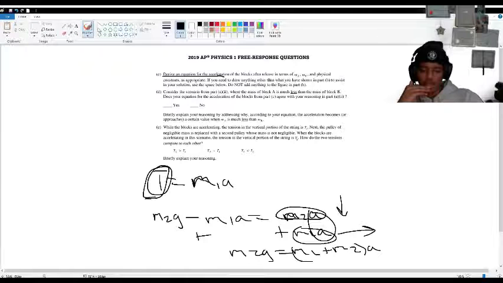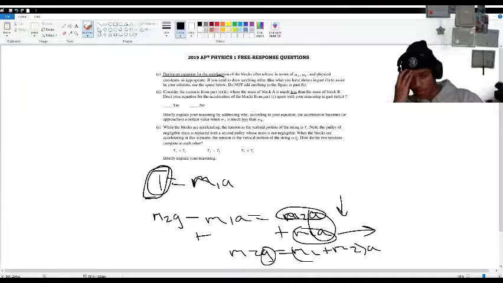are the same, this a and this g are not the same, unless we go back to part A double I, where mass A was much less than mass B. That is when mass 1's acceleration will be the same as g, since its mass is pretty much negligible. That's just what I wanted to add, that these two accelerations were going to be equal since they share the same tension force.